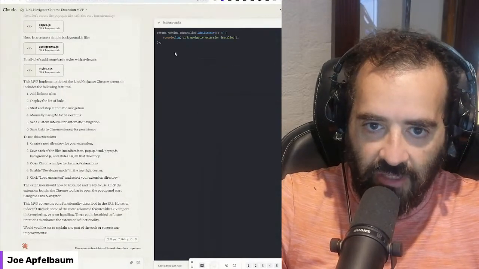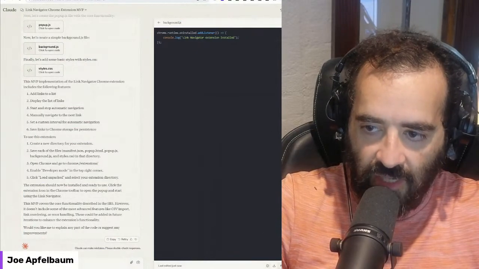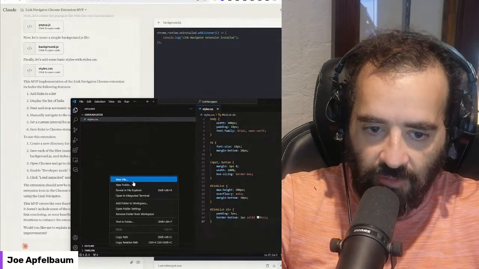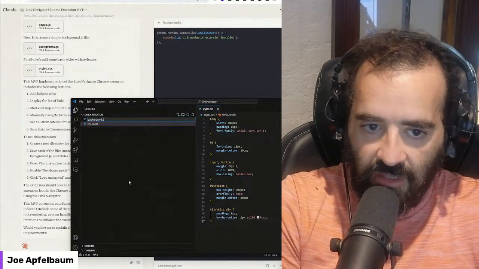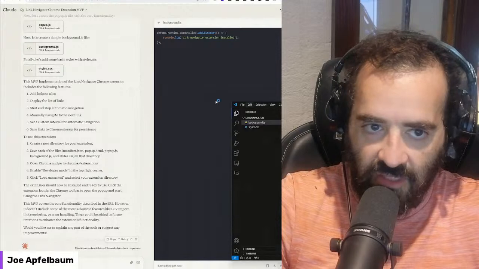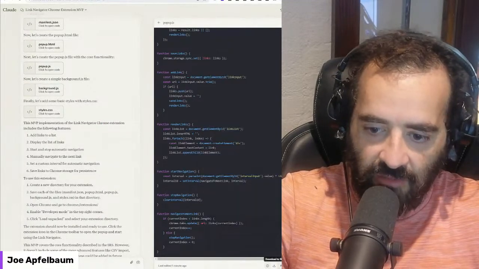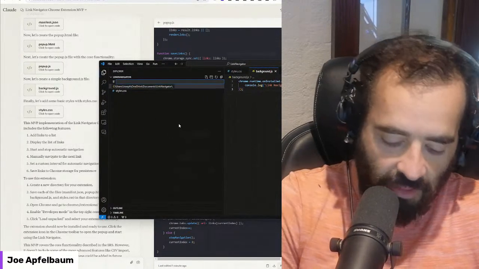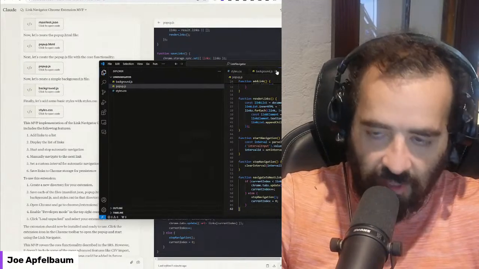Now I'm going to go to background.js. I'm going to copy background.js, go to this tool, right click, new file, background.js. I have to make sure I spell everything right. Paste, save. Okay, so that's file number 2. File number 3, popup.js. I wish it just gave me the files as a zip file. I think eventually it'll be able to do that, but for right now I've got to build it up. popup.js, enter, paste. Okay, Control S, save.